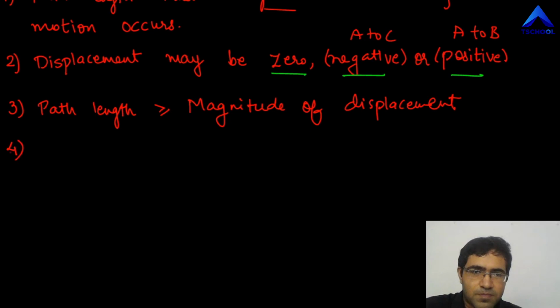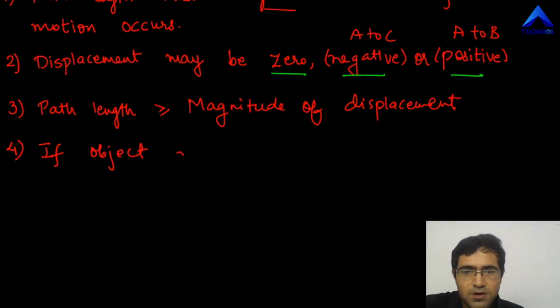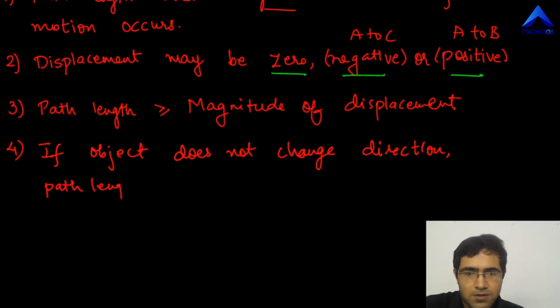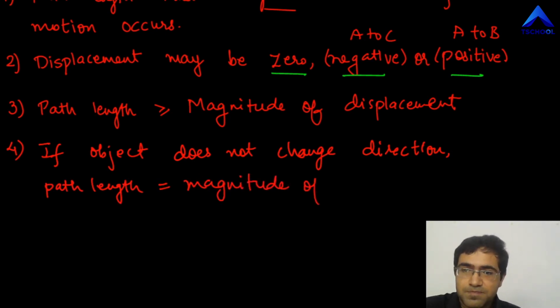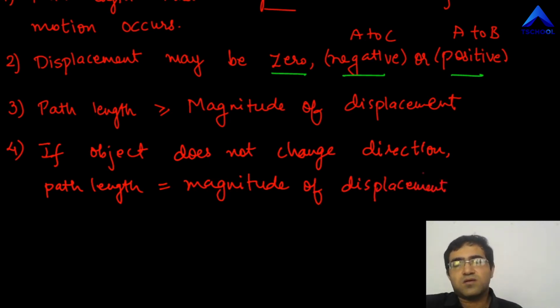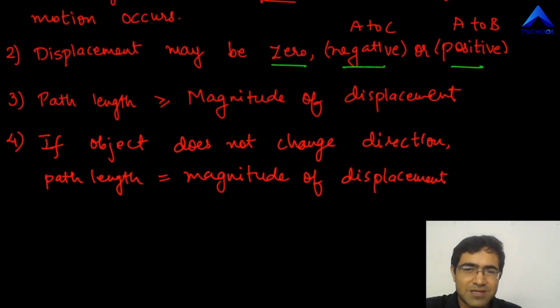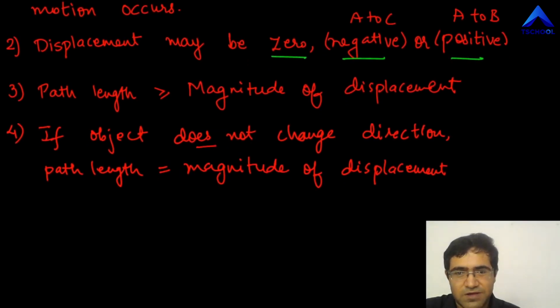Number 4. If the object does not change direction, the path length will become equal to the magnitude of displacement. Again, never less. It's never possible that path length is less than the magnitude. So when does this happen? Like I've written over here, when it does not change direction.